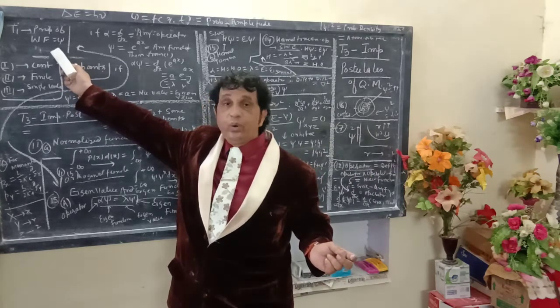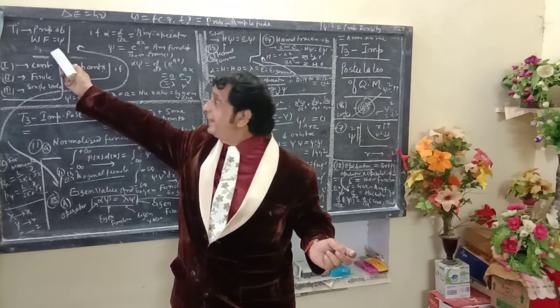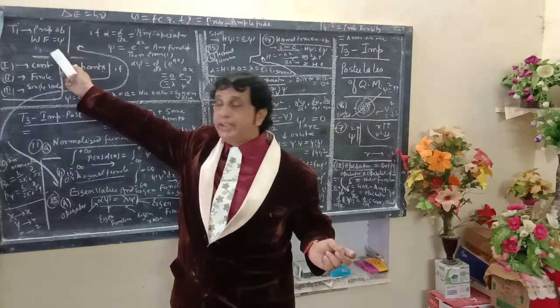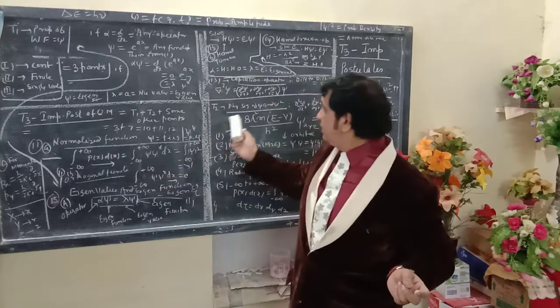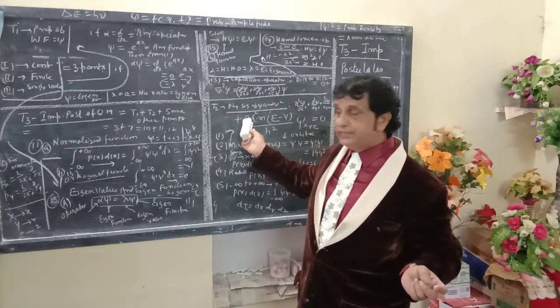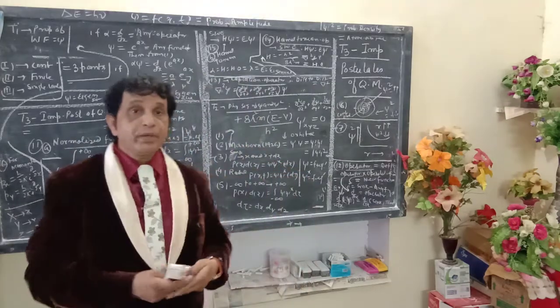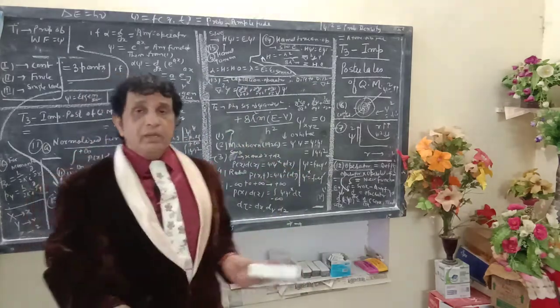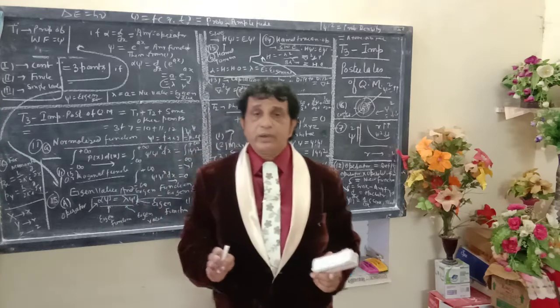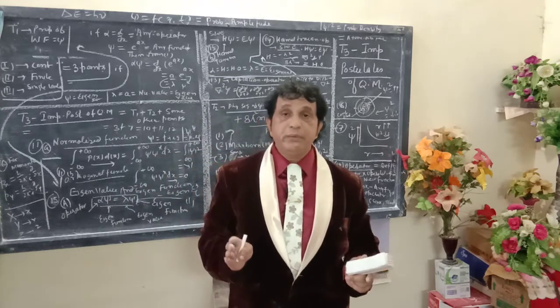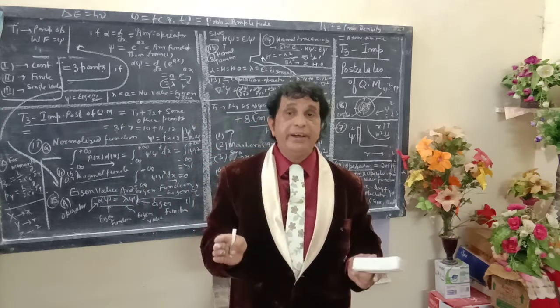T1 is the property of the particle as psi. T2 is the physical significance of psi and psi square, and T3 is the important postulates of quantum mechanics. First of all, I will clear your doubt, your concept, your confusion in your mind.